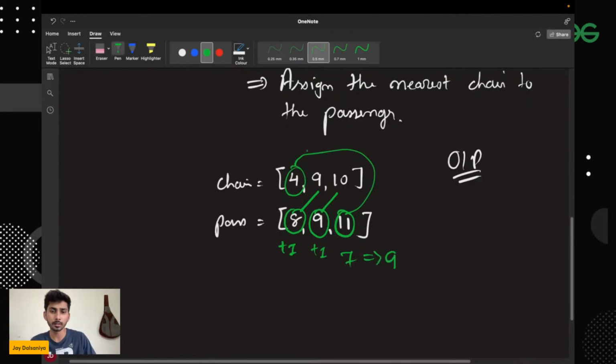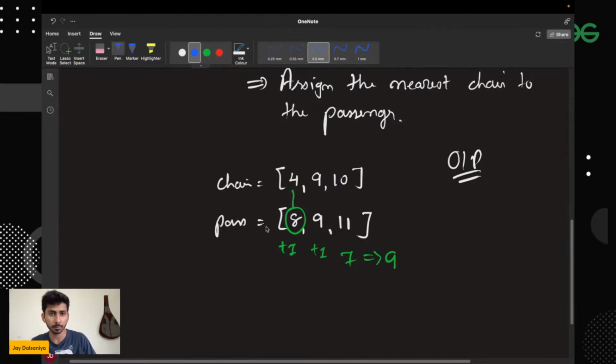But this is not the optimal way to assign the chairs. Why? Over here, if the last person was going to the farthest one, then obviously the answer is going to increase, right? It will increase more than the minimum. So basically, each and every time you don't have to focus on assigning the nearest one. So for 8 we had two options, 4 or 9, right? The nearest one came out to be 9, but you don't have to select that one. You have to select the nearest one, and if it is present on the left hand side, then go to that side. Okay, so I will be assigning this one.